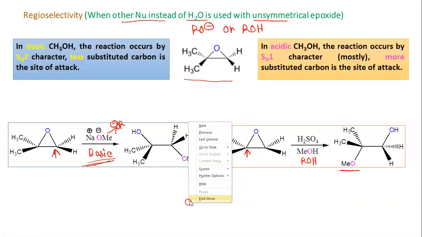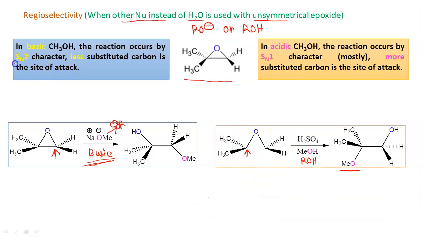In basic methanol, the reaction will be SN2 in character and the less substituted carbon is the site of attack. But in acidic CH3OH, the reaction occurs with SN1 character. Now see here, in brackets it is written "mostly". That means it is not pure SN1. It is some kind of mixture of SN1 and SN2, where mostly it is SN1. That is why it is written in this way. So the more substituted carbon is the site of attack.